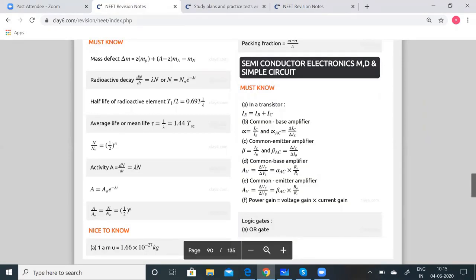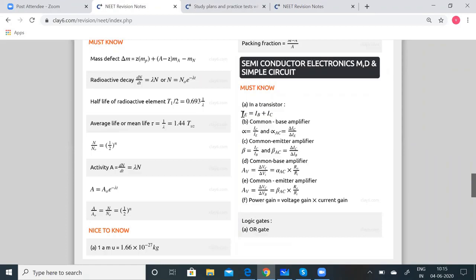That is, if IE is the emitter current, IC is the collector current, and IB is the base current, then IE is equal to IB plus IC. See, this is a very important thing. IE is equal to IB plus IC.